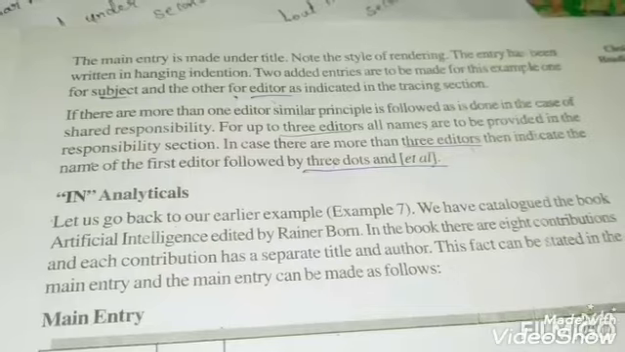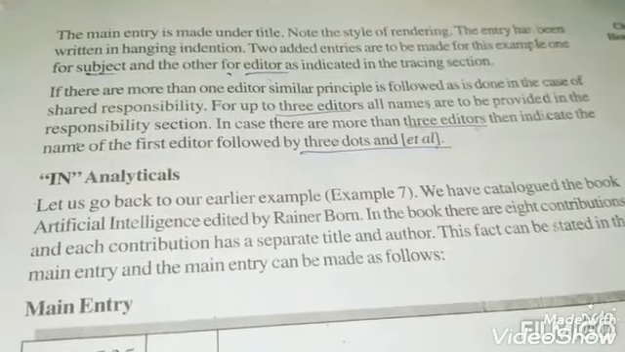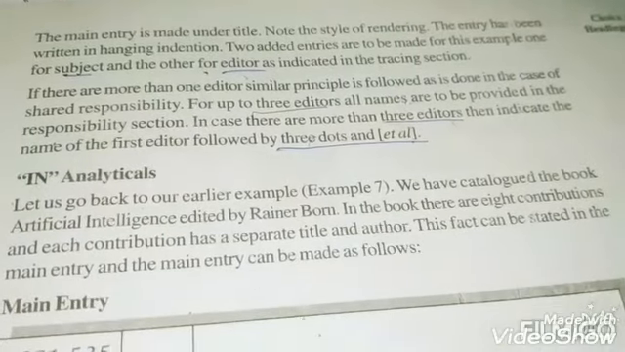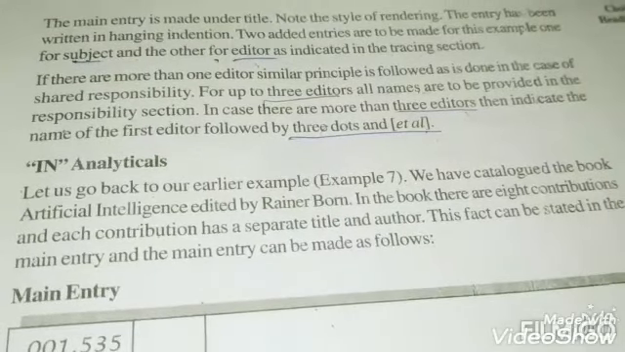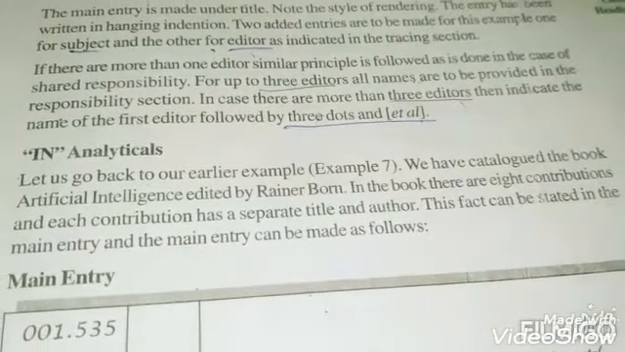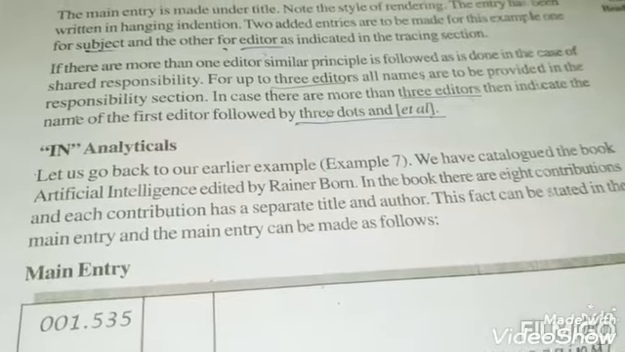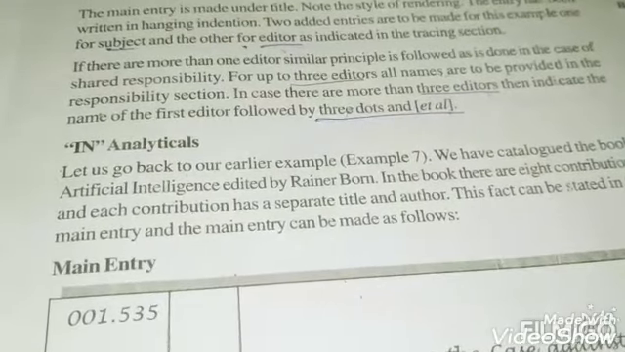And for up to 3 editors, all names are to be provided in the responsibility section. If there are more than 3 editors, then indicate the name of the first editor followed by 3 dots and in the braces et al. If there is only 2 or only 3 editors, then you can mention the names.